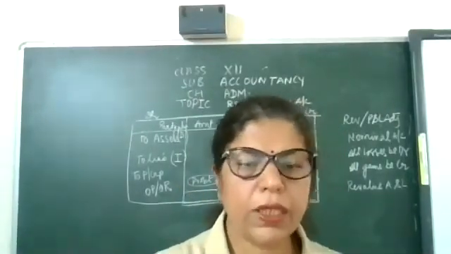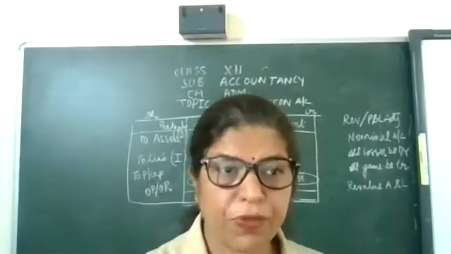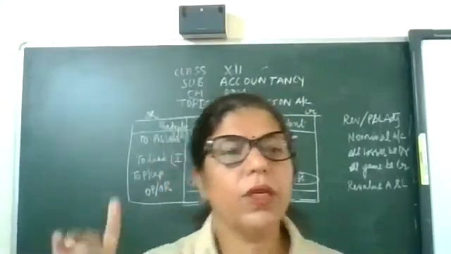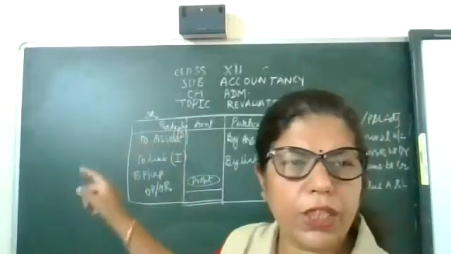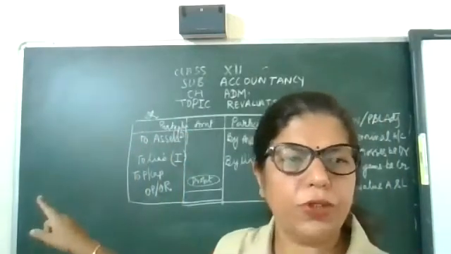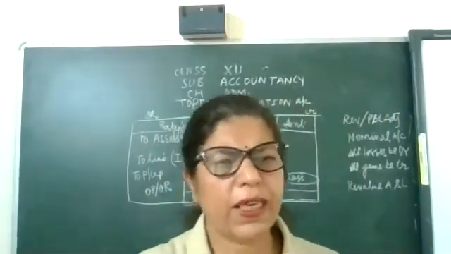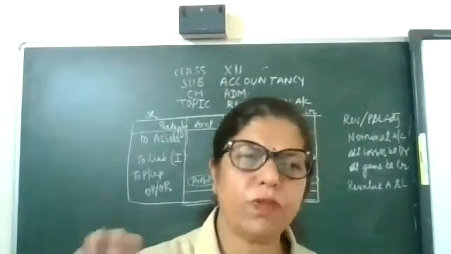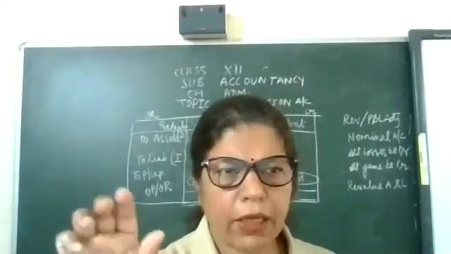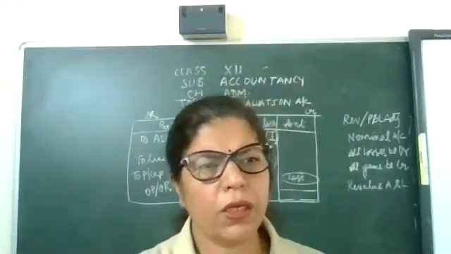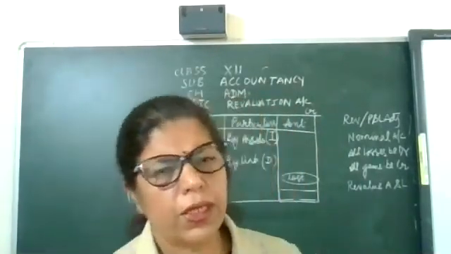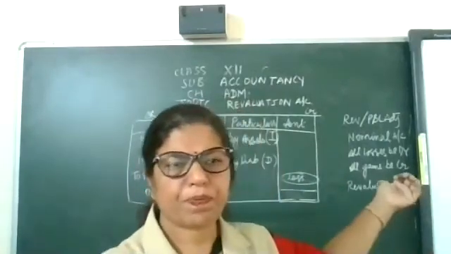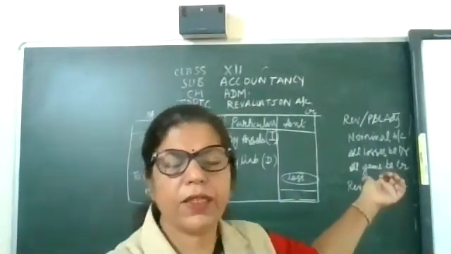I am telling you again how to pass the general entry for profit. Revaluation account debit A's capital, B's capital. In place of A and B, if some other partners are there, you have to write the names of the partners and divide that balancing figure in OPOR, old partners old ratio. Same for loss: reverse that entry.